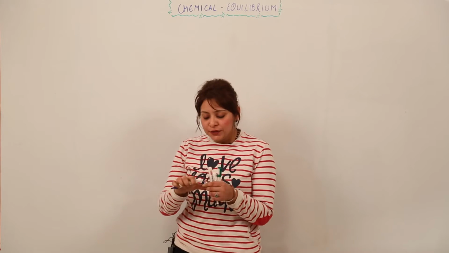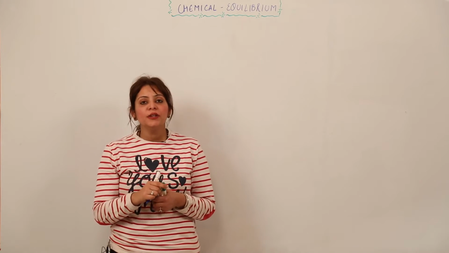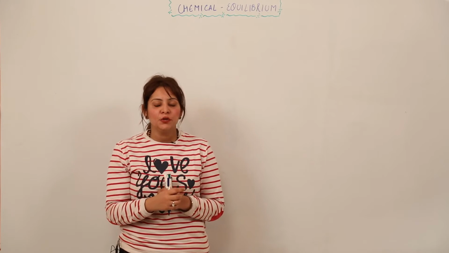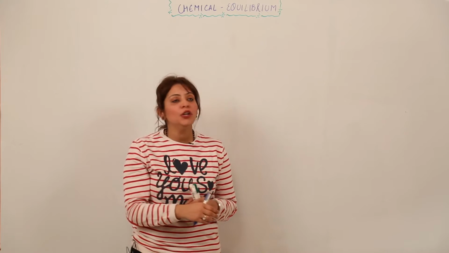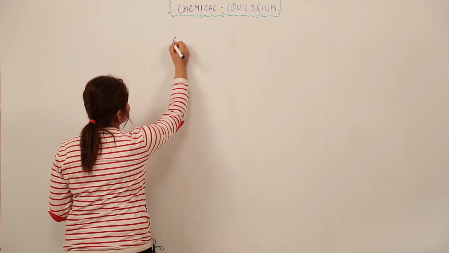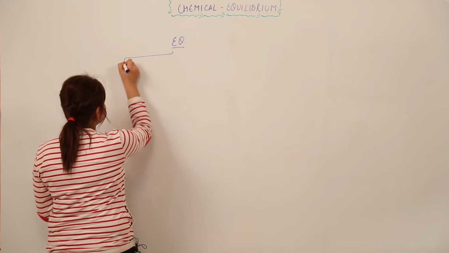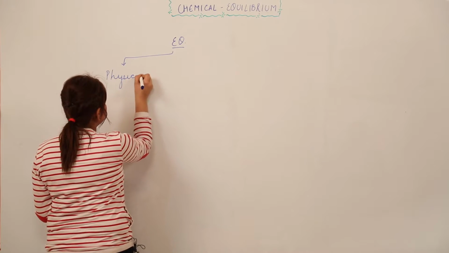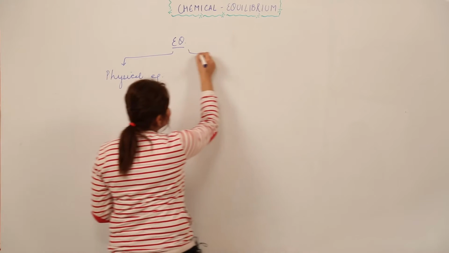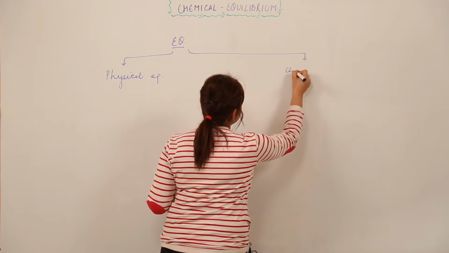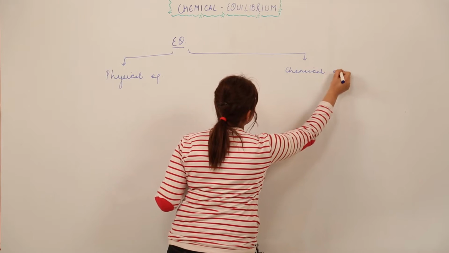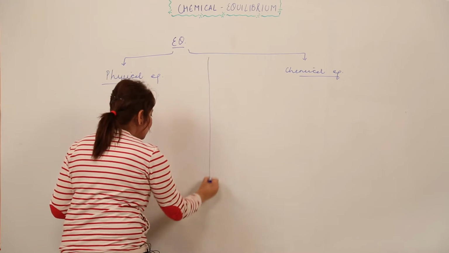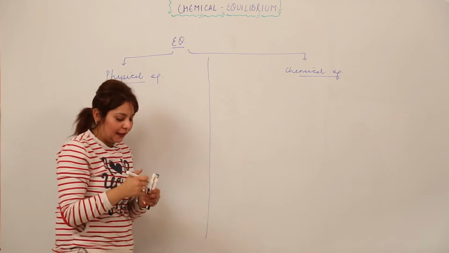Now we are starting with a new topic. You should know that equilibrium involves a physical process as well as a chemical process. Depending upon that, we have the equilibrium classified into two categories. If it involves the physical process, it is said to be physical equilibrium, right? And if it involves the chemical process, it is said to be chemical equilibrium. So we'll be discussing these equilibria separately so as to make you understand in a proper manner, right?